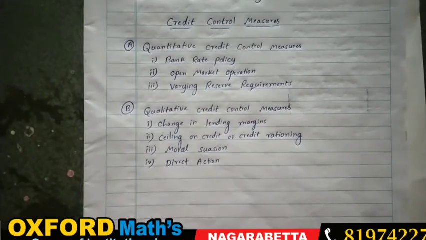So the RBI will provide you a loan. The RBI is going to provide loans to the banks at a high rate of interest to carry out business activities. In case the RBI requires money, it will not print it.